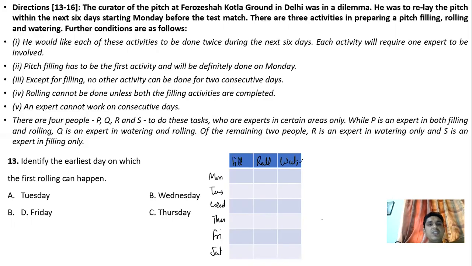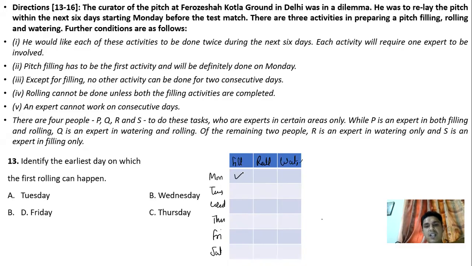Pitch filling has to be the first activity and will be definitely done on Monday. That means the first filling will definitely be done on Monday. This is very clear. Thereafter, he's saying in the third statement, except for filling, no other activity can be done for 2 consecutive days. That means there is a possibility that filling can be done on 2 consecutive days, right?